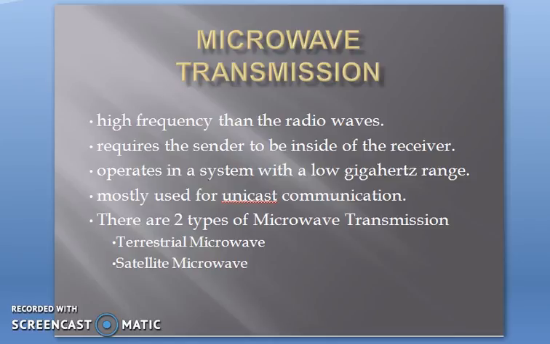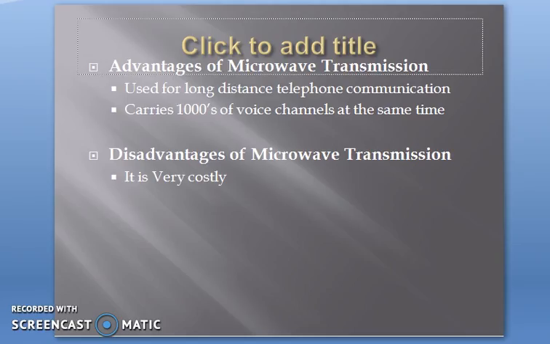What do we mean by unicast communication? Unicast communication is a one-to-one or point-to-point communication. There are mainly two types of microwave transmission: terrestrial microwave and satellite microwave.